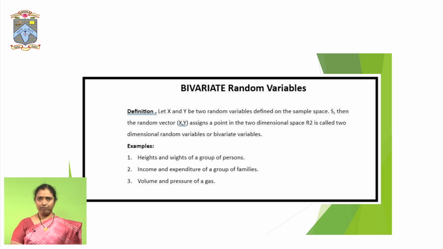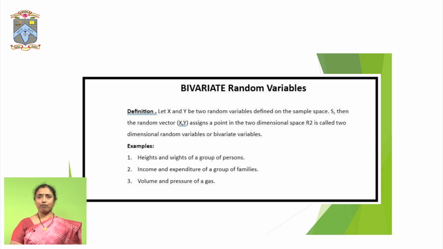For example, if anybody says you are obese, that means you are fat. On what basis they are saying that you are fat? That is basing on height. Basing on height and weight only we can decide that you are underweight or overweight, or exactly your weight is maintained. That is what is called bivariate data.